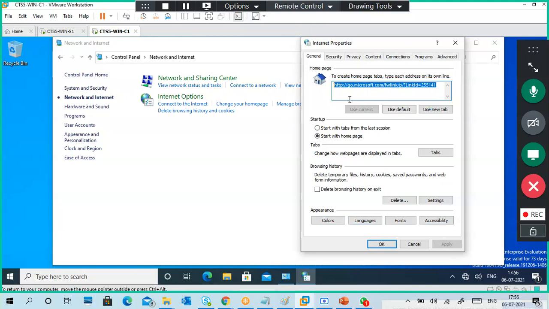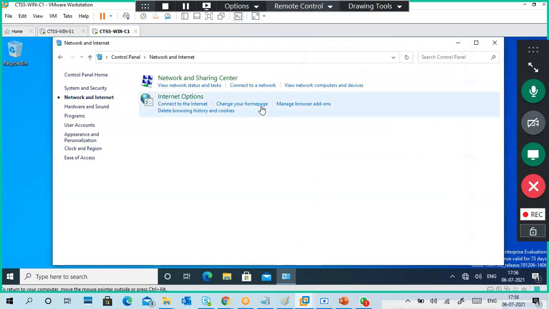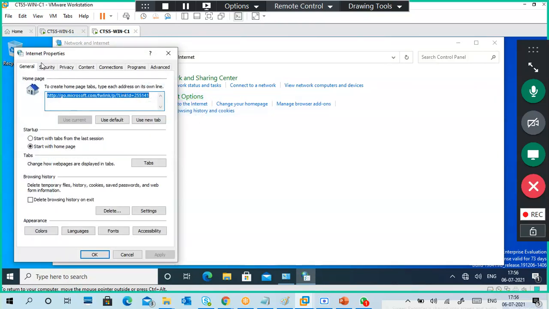These are the settings and entries here. This is the general tab. If you open internet options, the same general tab opens with the home page and other settings.